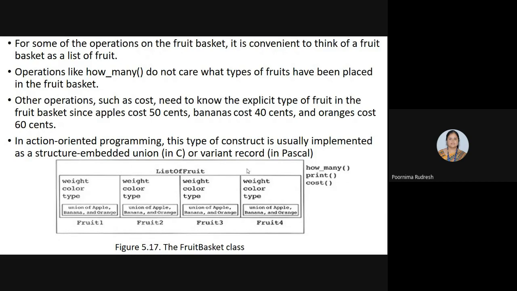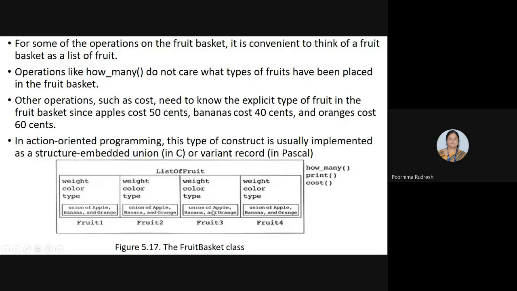And other operations such as the cost. Here I have one more operation, right? If I execute this, it needs to know the explicit type of fruit in the fruit basket, since the fruit basket consists of different types of fruits and each fruit costs a different price.